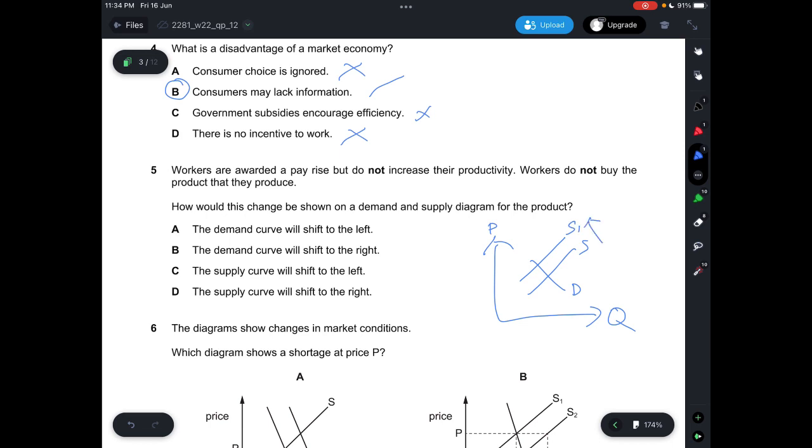Workers don't buy the product that they produce, which means the demand curve would remain the same. And when they do not increase their productivity, the supply decreases. So in this case, the supply curve will shift to the left. That will be the most definite answer, so the answer is C.